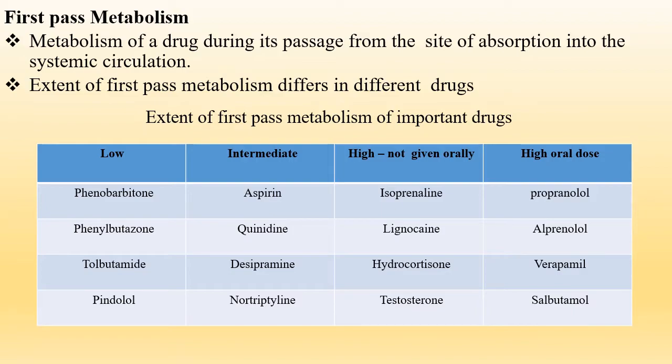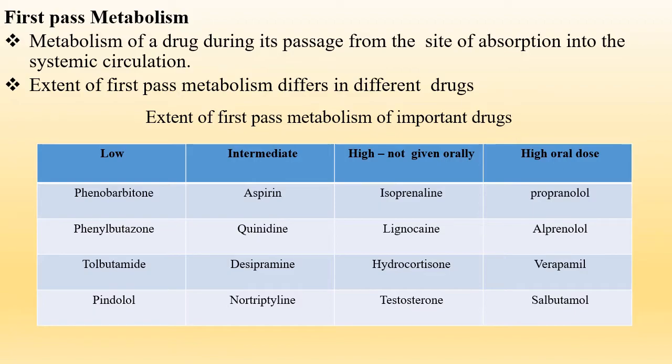Now comes first pass metabolism. Basically, the metabolism of a drug during its passage from the site of absorption into the systemic circulation is known as first pass metabolism. Generally, first pass metabolism occurs in the liver, and the extent of first pass metabolism differs in different drugs.